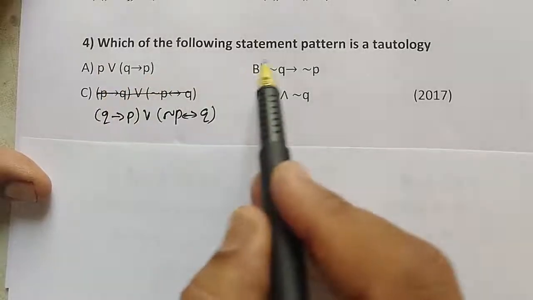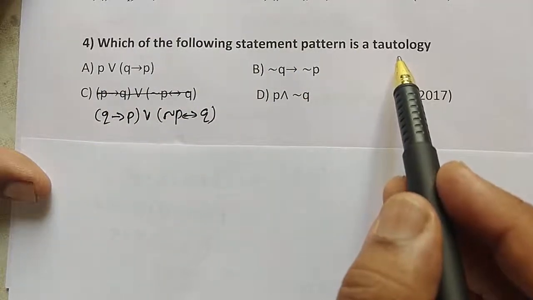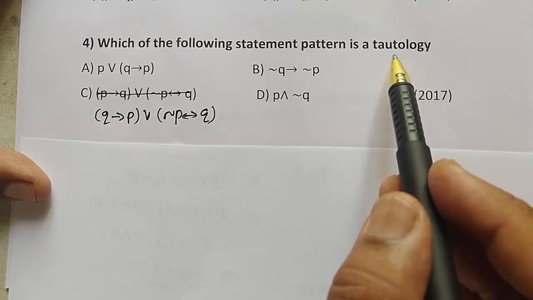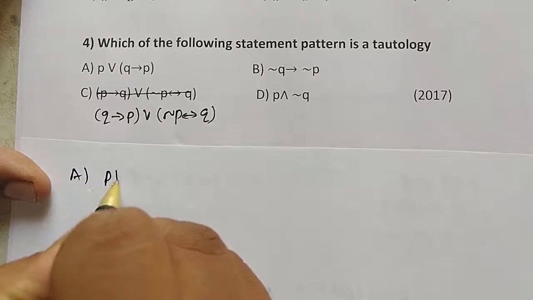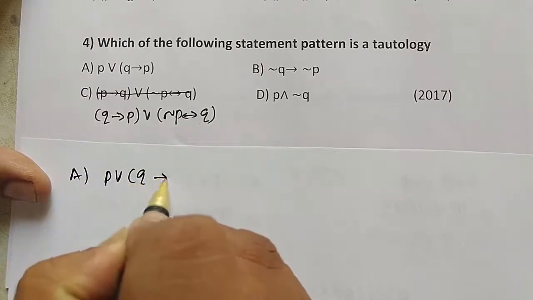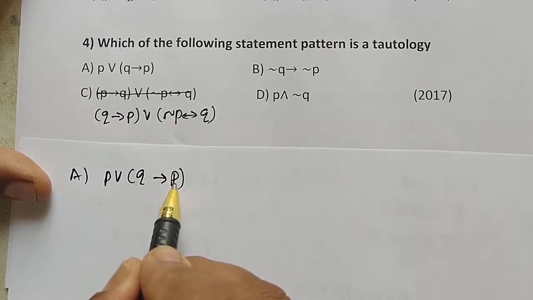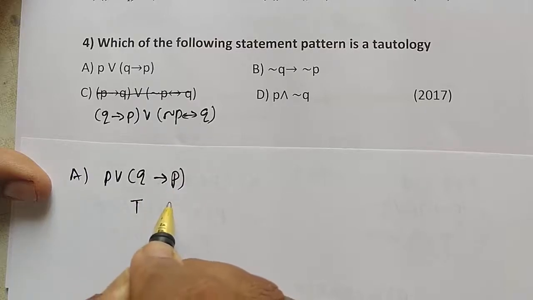Number 4. Which of the following statement patterns is a tautology? Tautology means in the last column of the truth table, all the entries are T. It is called tautology. Now option A is P or Q implies P. The implication is false when Q is true and P is false.